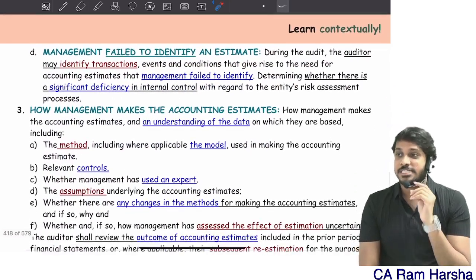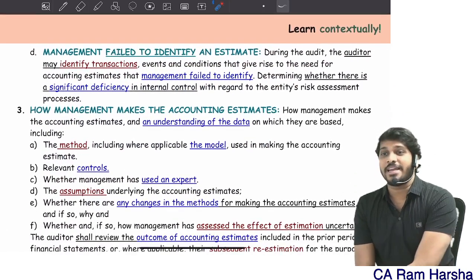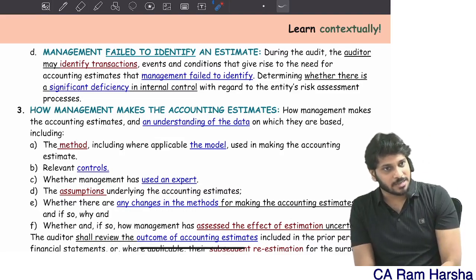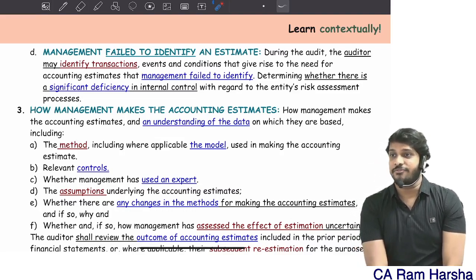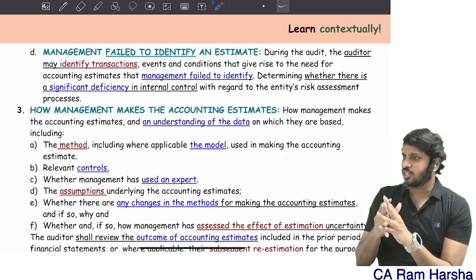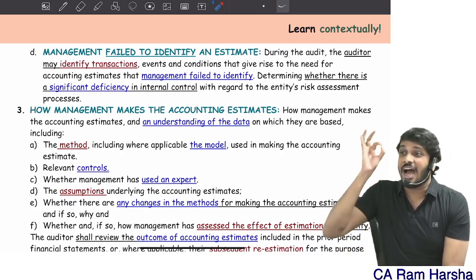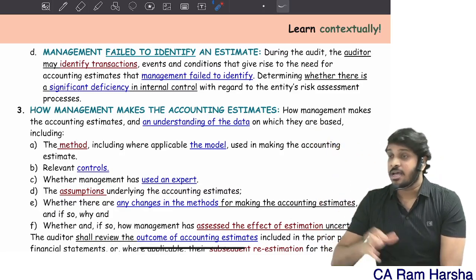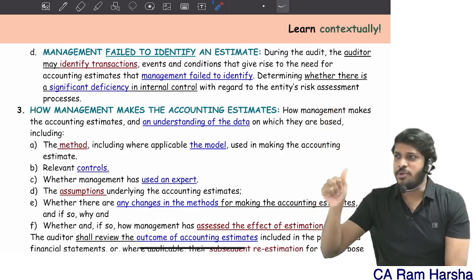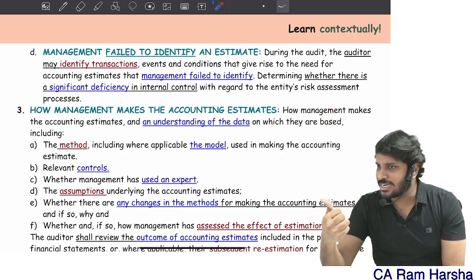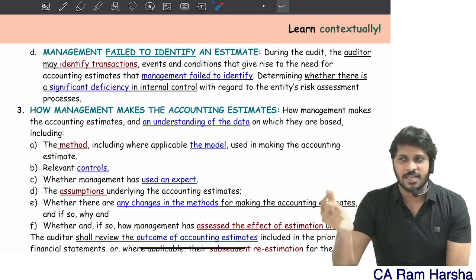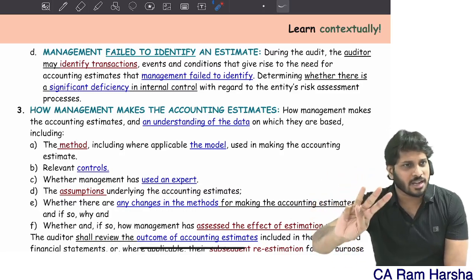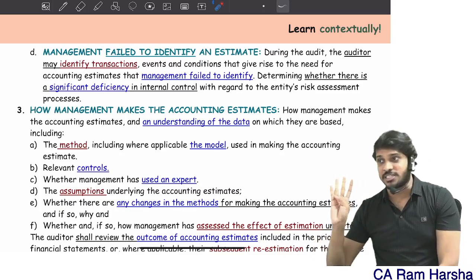Next, suppose management failed to identify an estimate. See here, what are we checking in this point? We are identifying how the entity identifies estimates based on the circumstances. What do you mean by circumstances? What products they are dealing with? What are the terms and conditions? What are the regulatory requirements? What accounting policies? Are there any new conditions or events?